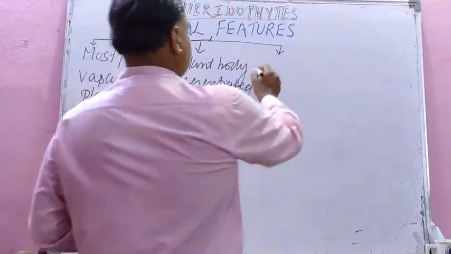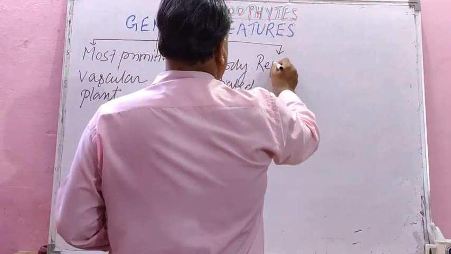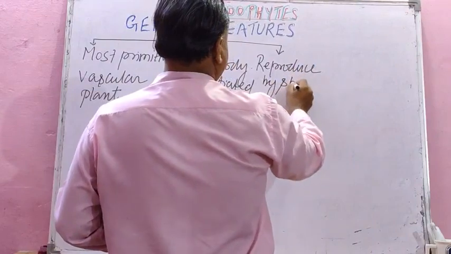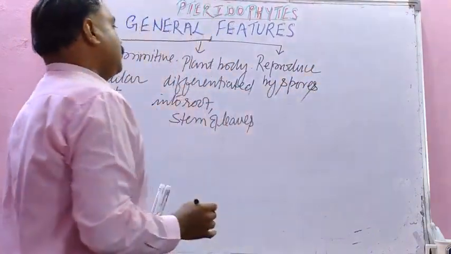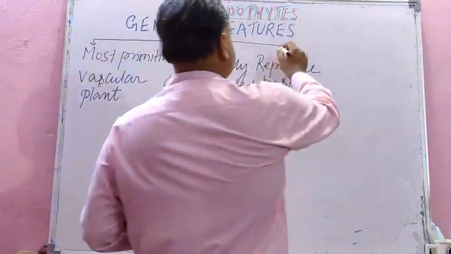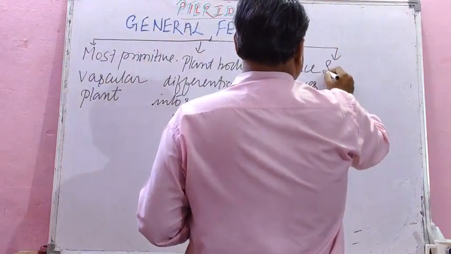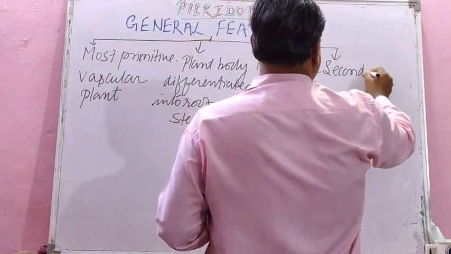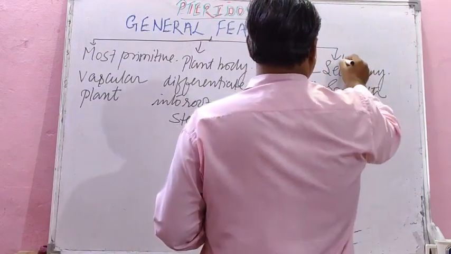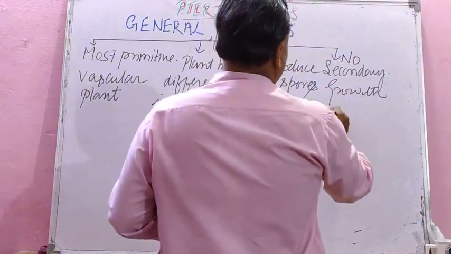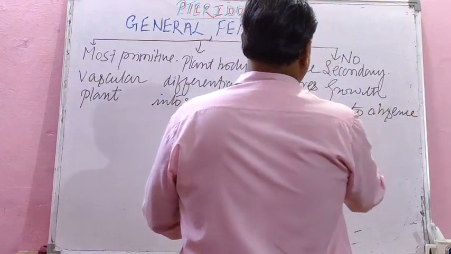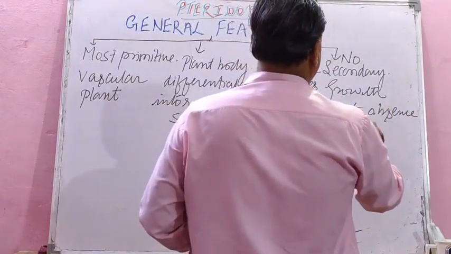Pteridophytes reproduce by spores, isn't it? And the fourth one, they don't have secondary growth due to absence of cambium. Secondary growth is absent; you can write, no secondary growth due to absence of cambium tissue, isn't it?